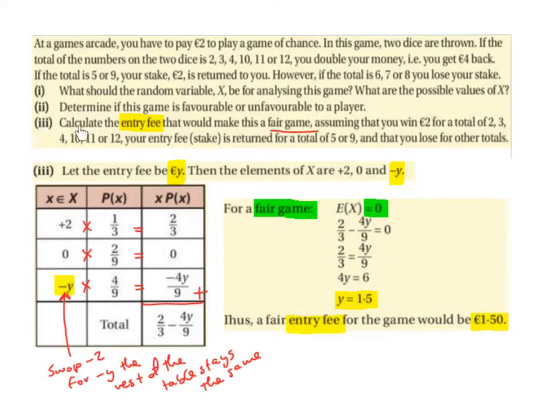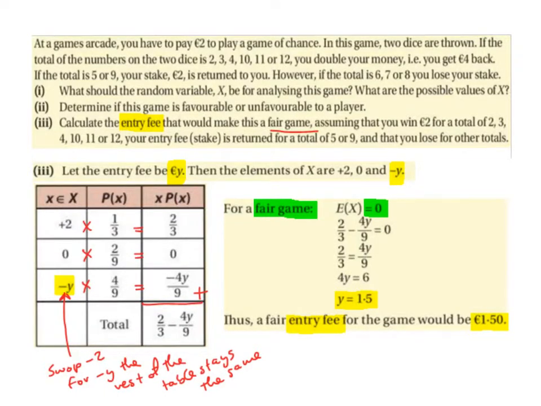Part 3. Calculate the entry fee that would make this a fair game, assuming that you win €2 for a total of 2, 3, 4, 10, 11 or 12. Your entry fee stake is returned for a total of 5 or 9, and that you lose for the other totals. So let the entry fee be €y. Then the elements of x are going to be up €2, 0 or minus y.